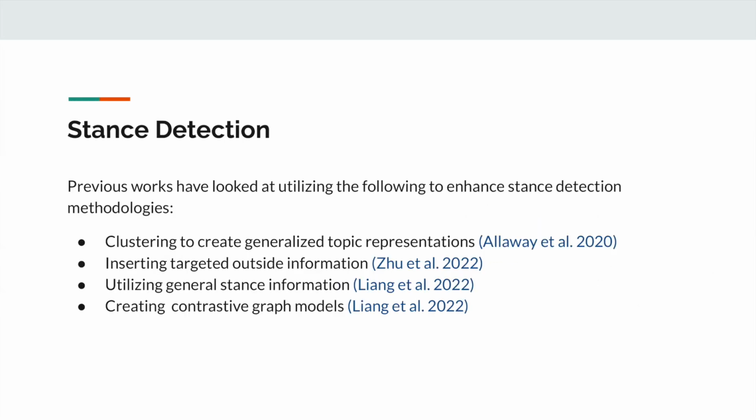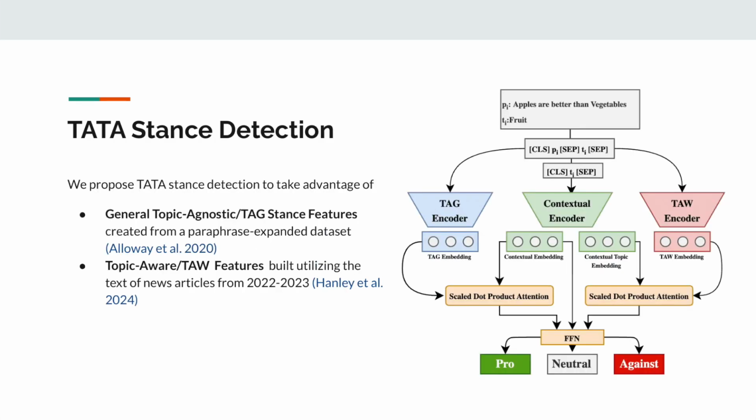In 2020. To better stance detection generalizability, prior work has looked at clustering the VAST dataset to create generalized topic representations and inserting targeted outside information, among other techniques. In this work, we extend this past research, proposing our TATA model for stance detection. This model takes advantage of contrastive learning techniques to design pre-trained topic-agnostic embeddings that learn general stance features and pre-trained topic-aware embeddings that learn to differentiate between different topics, achieving state-of-the-art results on the VAST dataset.